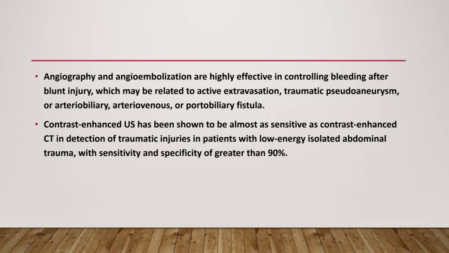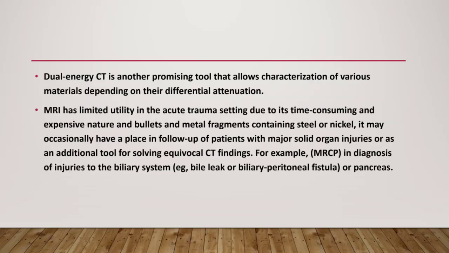Angiography and angioembolization are highly effective in controlling bleeding after blunt injury, which may be related to active extravasation, traumatic pseudoaneurysm, arteriobiliary, arteriovenous, or portobiliary fistula. Contrast-enhanced ultrasound has been shown to be almost as sensitive as contrast-enhanced CT in detection of traumatic injuries in patients with low-energy isolated abdominal trauma, with sensitivity and specificity greater than 90%. Dual-energy CT is another promising tool that allows characterization of various materials depending on their differential attenuation.